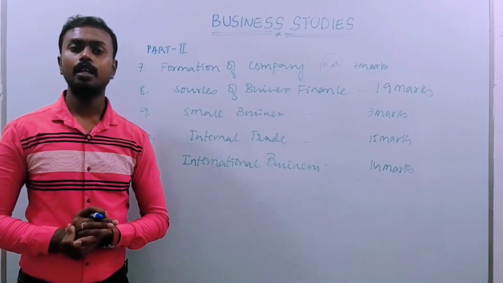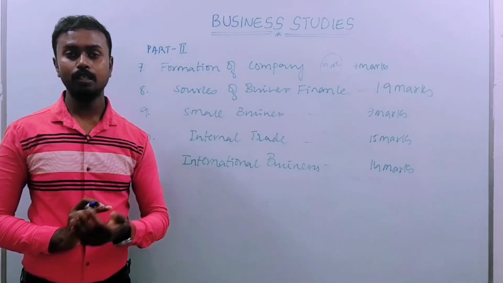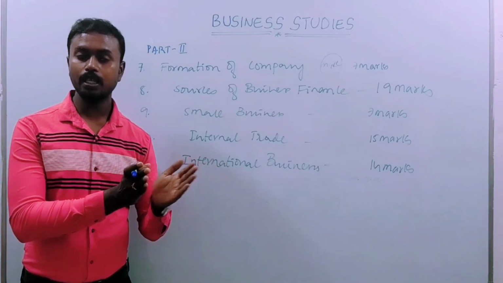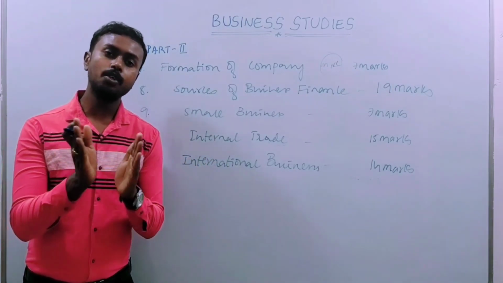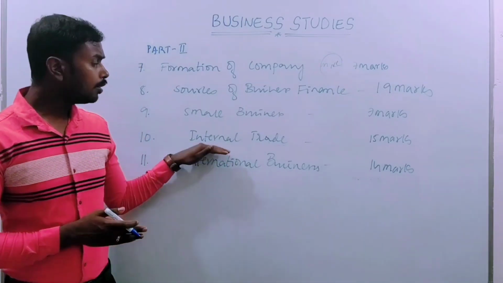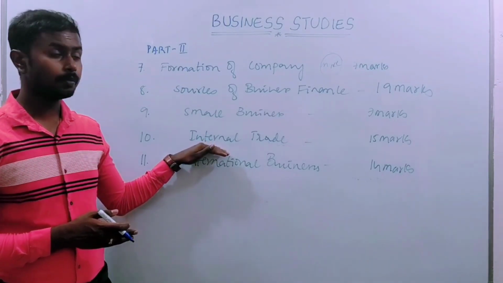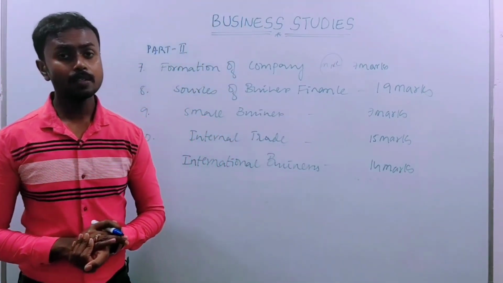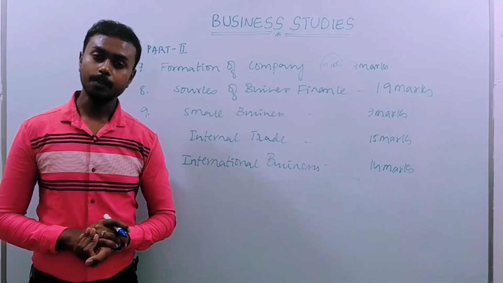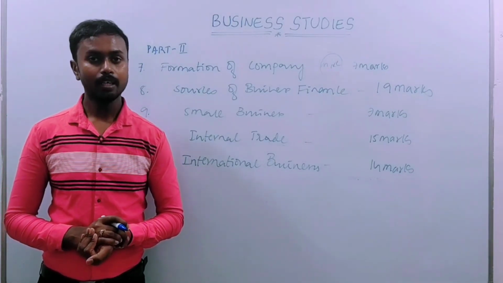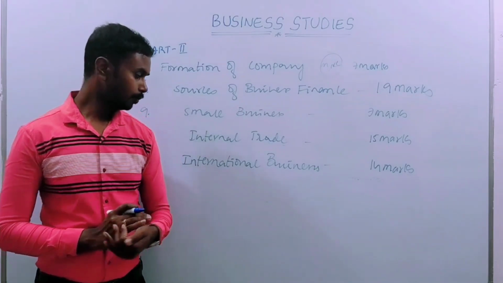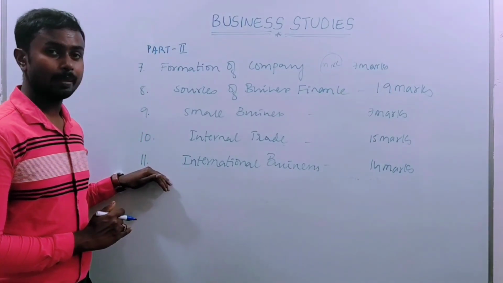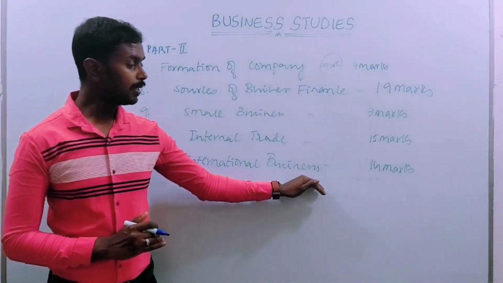In this chapter, you are learning about retailers, wholesalers, different types of wholesalers and retailers, and different shops in India. From this chapter 15 marks: one 1-mark question, one 2-mark question, one 4-mark question and one 8-mark question.